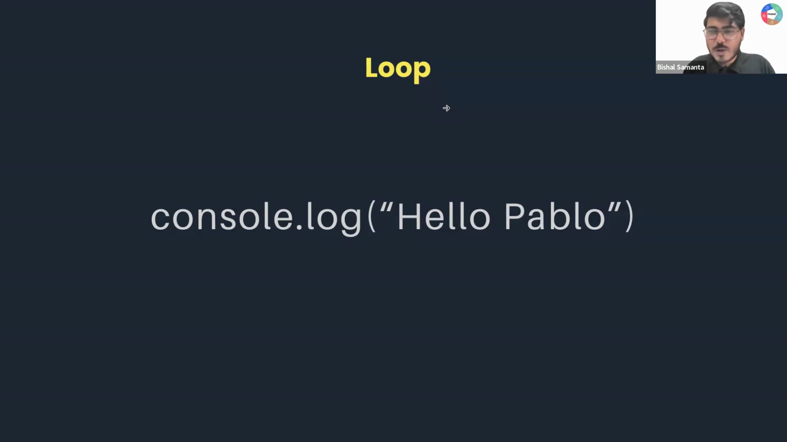Can you print hello Pablo in console? What do you say, guys? You'll be saying yes, definitely. Okay, so I'll be writing console dot. So day one, we learn this thing. I'll be writing console.log. Inside that, I'll be writing hello Pablo, and I'm supposed to get this printed one time.